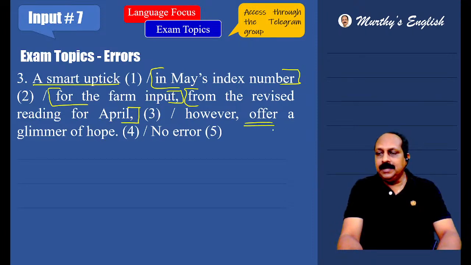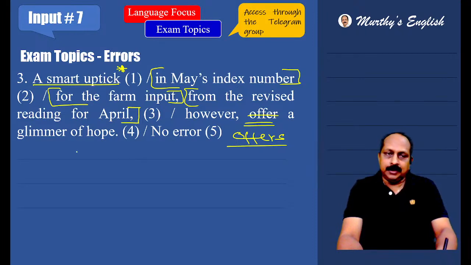The actual verb is here. Because the subject is a smart uptick, it's a noun phrase. The last word is a key word, uptick, singular. And the sentence is in present tense, affirmative form. What is the rule here? If the sentence is in present tense, affirmative form, and the subject is third person singular, we should add s or es to the verb. Based on that, it is not offer, it has to be offers. Uptick, offers.